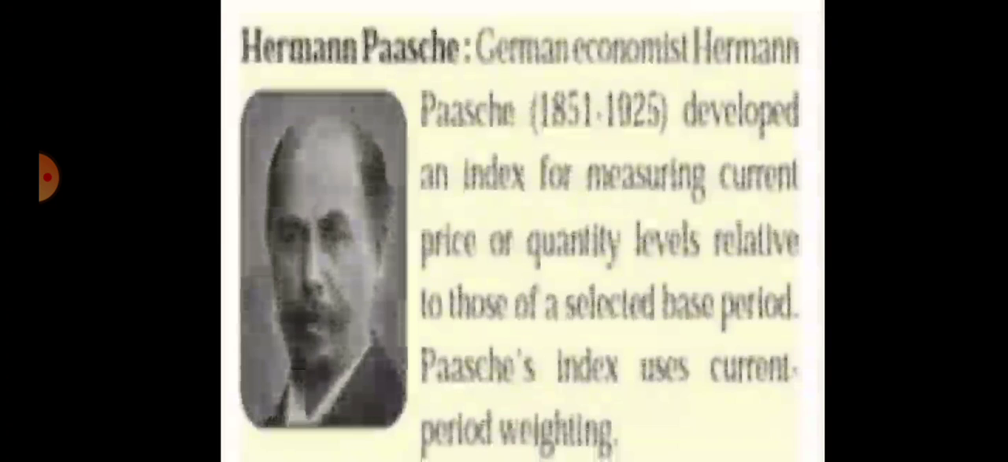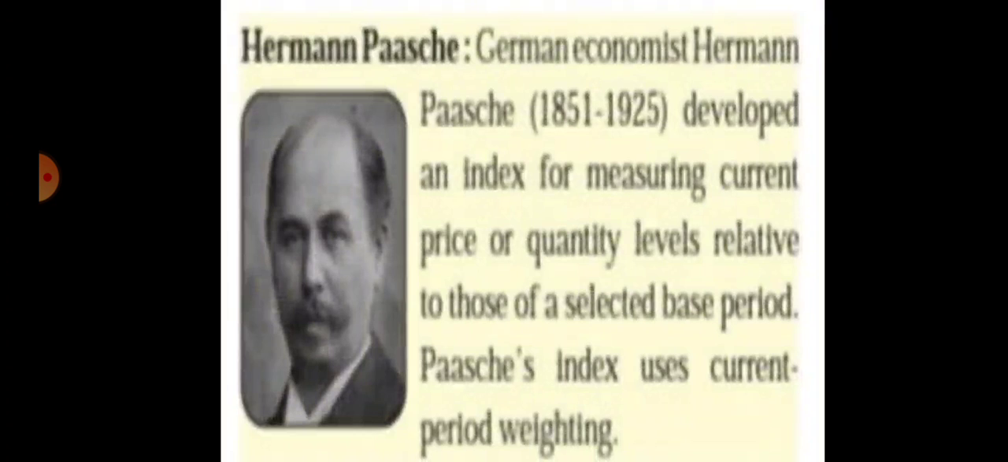So let's discuss the second method, Hermann Pasche's price index number. The weighted index number's second part is Hermann Pasche's price index number. So who is Hermann Pasche? Hermann Pasche is a German economist, whose period is 1851 to 1925. He developed the index number for measuring the current prices or quantity level relative to those of a selected base period. It means he has to select the current year quantity.